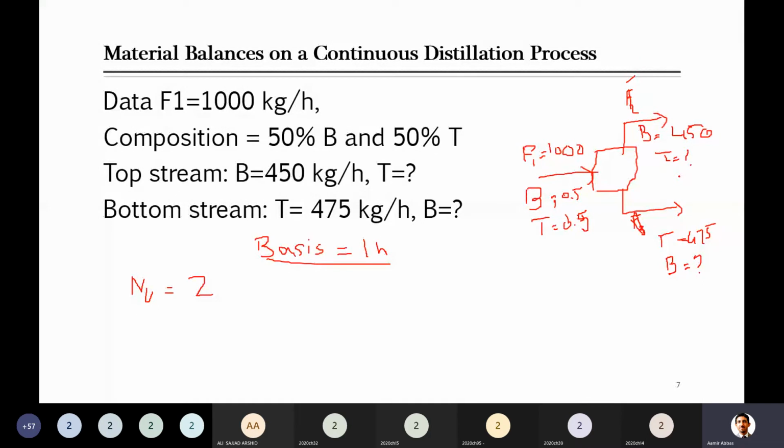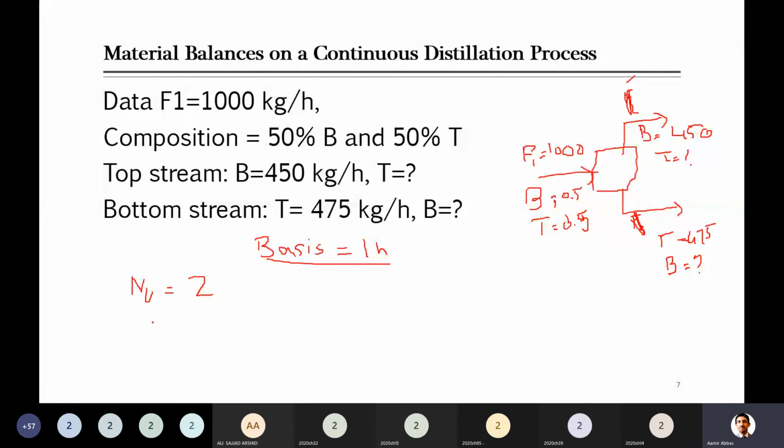Students say 2 flow rates and 2 compositions. But he didn't ask us to calculate those. There are only 2 unknowns, because he didn't ask us for the flow rates. I have already removed them. If you can see, I have removed F2 and F3. I told you that the only 2 unknowns are benzene and toluene. He didn't ask for those flow rates. So only the unknowns are 2.